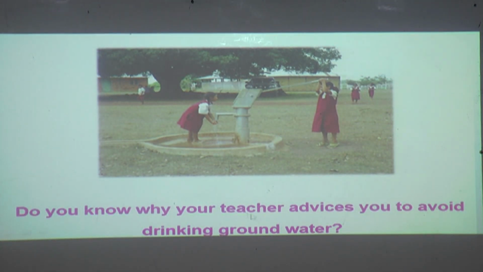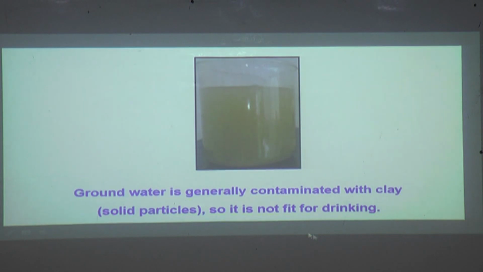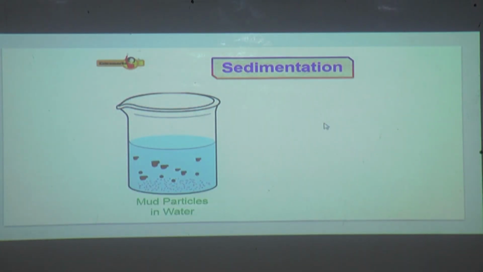Do you know why your teacher advises you to avoid drinking groundwater? Anyone can tell me? Yes, because those contain impurities. Groundwater is generally contaminated. It is contaminated with clay and other solid particles. So it is not fit for drinking. So we need to clean, filter it, and then it is suitable to drink then. Now we are going to see about sedimentation.